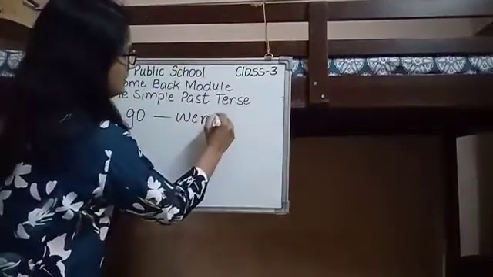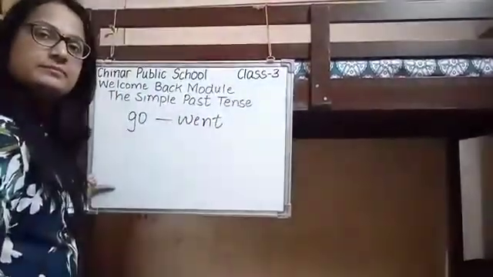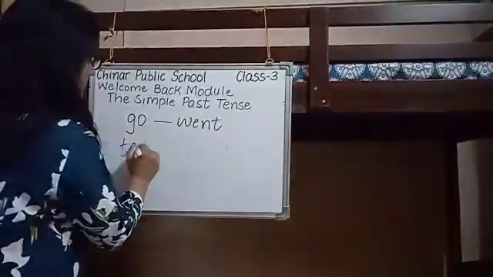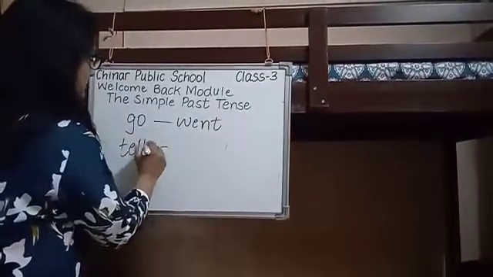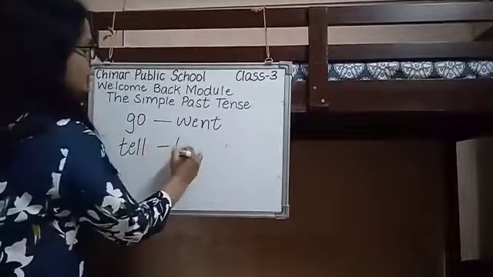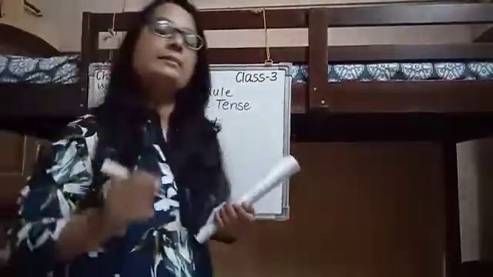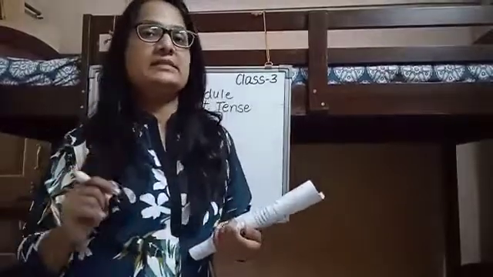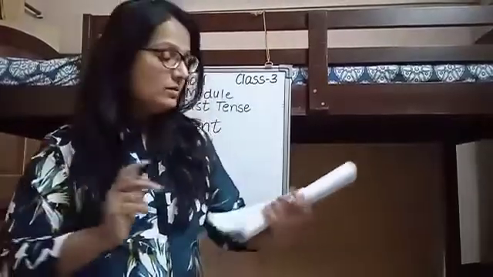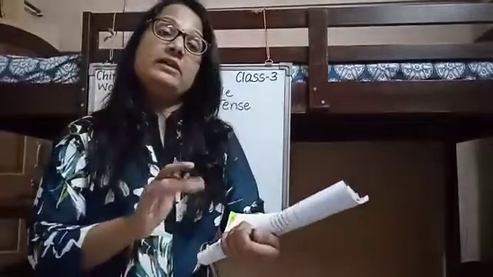It will become went. Tell. It will undergo a change and it will be told. My grandmother told a lovely story yesterday. So there are verbs where we need to change the verb completely.